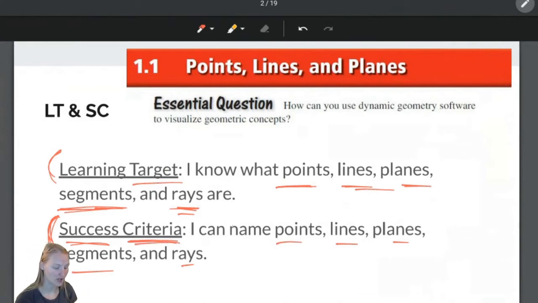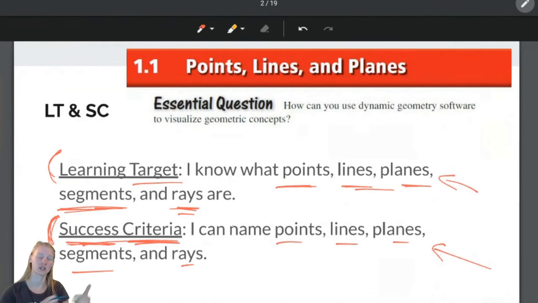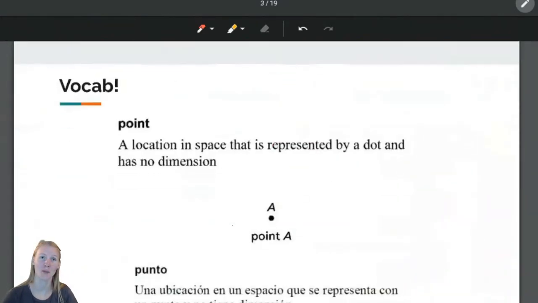What boxes do you need to check in order to be able to say, I have succeeded in this lesson. I have hit the learning target. Well, that's what the success criteria is. In order to know that you have learned what points, lines, planes, segments, and rays are, you need to know how to name them. So if you know how to name them, you probably know what points, lines, segments, and planes are. Okay. So now that you know what the learning target and success criteria for this lesson are and what they mean, let's jump right into some geometry.